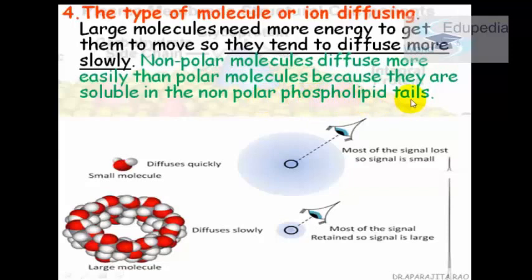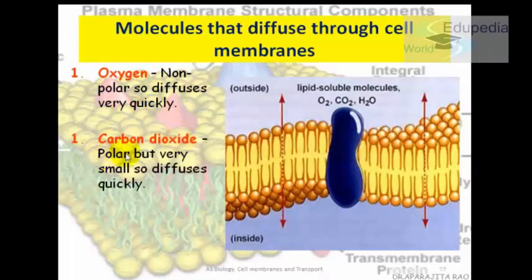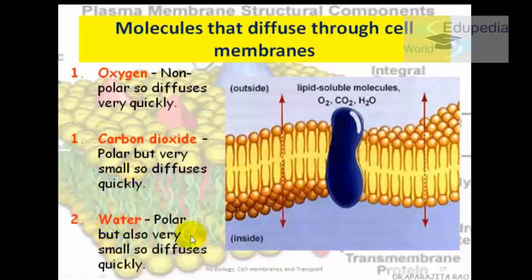phospholipid tails. We know that the phospholipid tails are non-polar in nature. So obviously non-polar has more friendship with the non-polar one and will let it pass easily as compared to the polar molecules. Because of this, the examples we studied: oxygen is non-polar in nature, so definitely it will diffuse very quickly. Carbon dioxide, even though it is polar in nature, is very small. Like we studied, small particles diffuse very quickly. And water is polar but also very small, so it diffuses quickly.